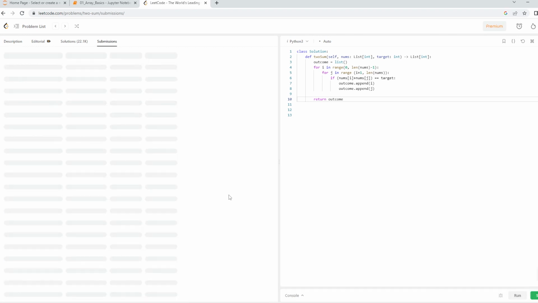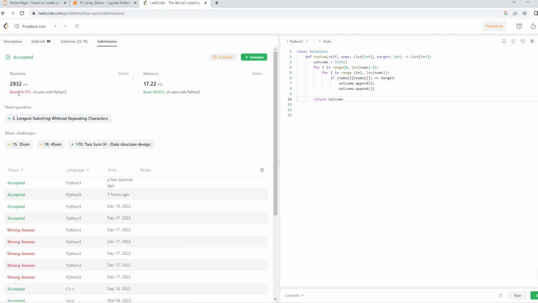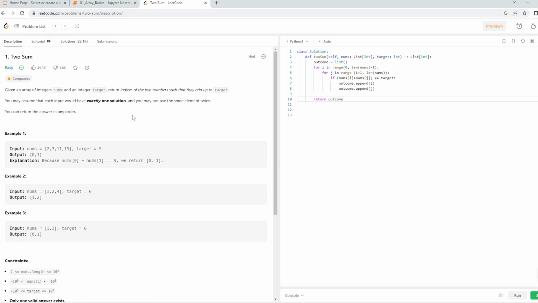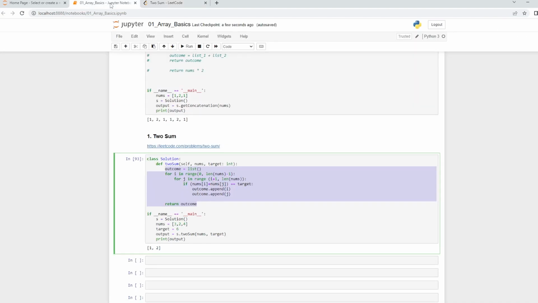So it is judging. Yeah, we have it. It says it only beats 34% of the Python users because the time complexity is high. Like I said, it is order of n square, but the space is good, but we will have to work with this. This can actually be solved using something known as hash maps, which we will learn in the very later videos of this playlist.